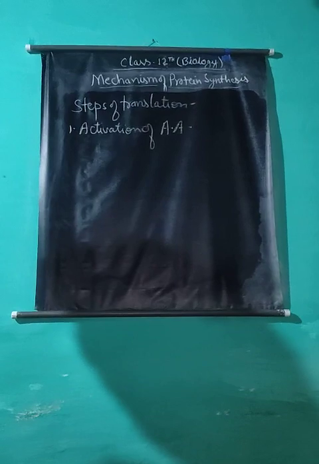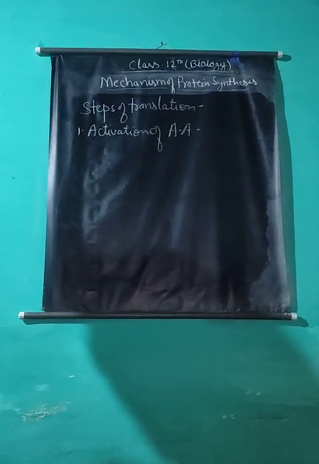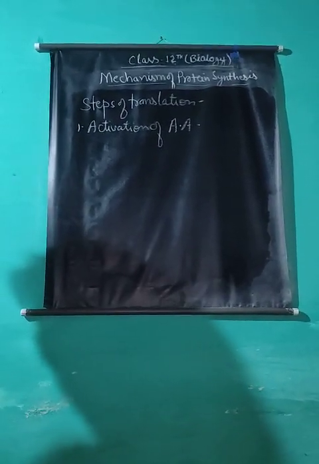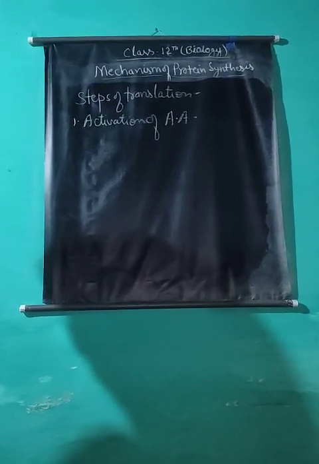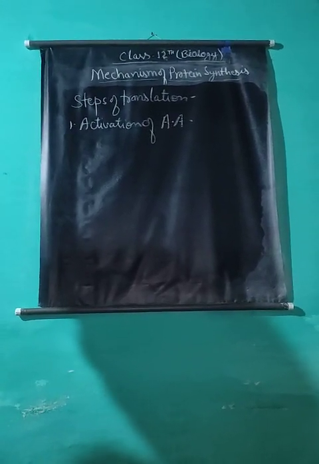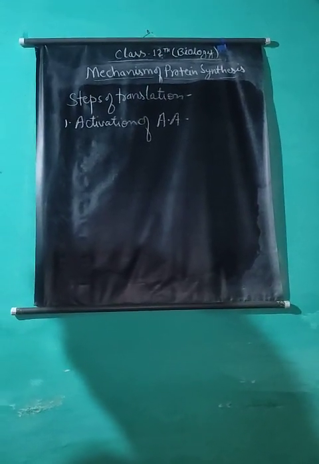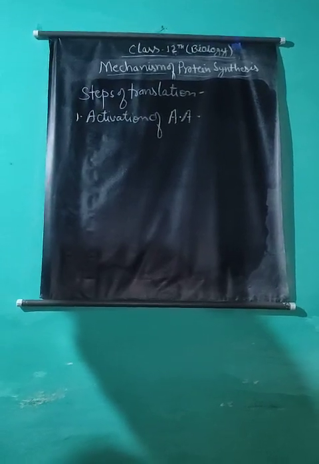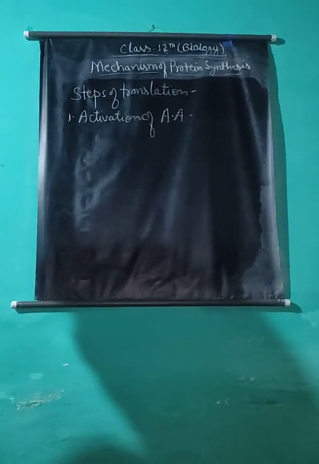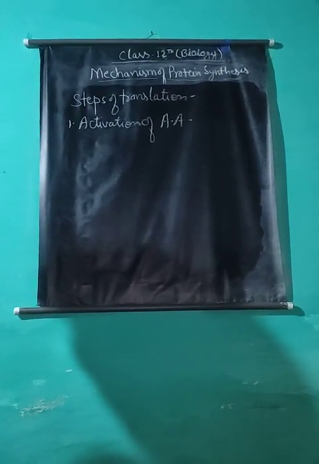These amino acids are activated by ATP in the presence of specific activating enzymes called aminoacyl synthetases to form aminoacyl adenosine monophosphate (AMP) or aminoacyl adenylate. Pyrophosphate (PPi) is released in the reaction.